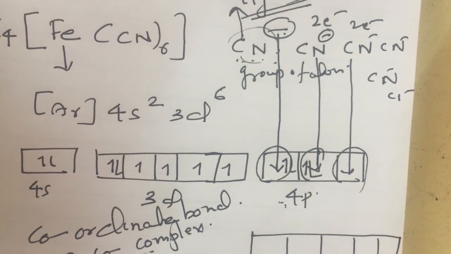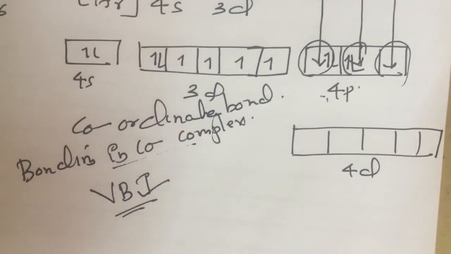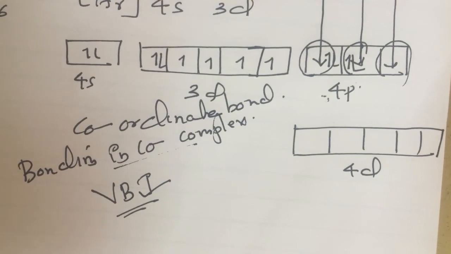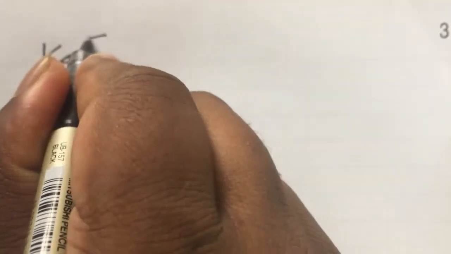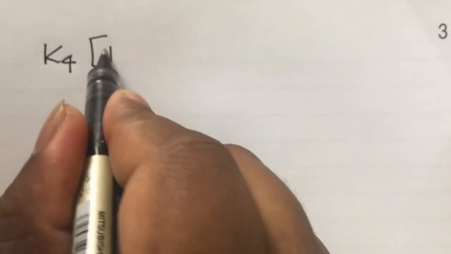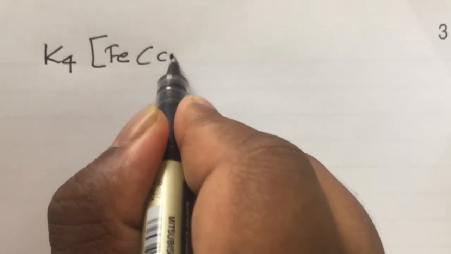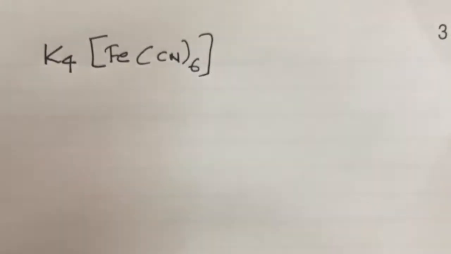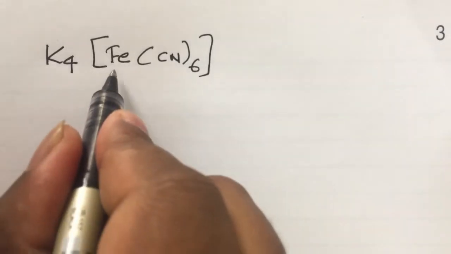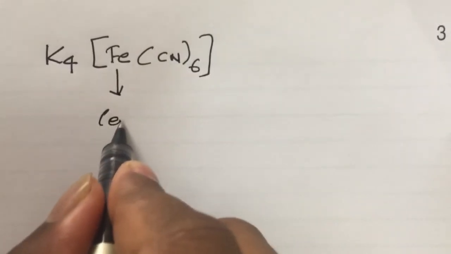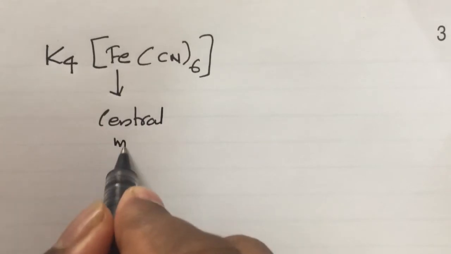Everything will be explained later in VBT. Clear? Okay, students. We started our explanation of coordination compounds using the example K4[Fe(CN)6]. Already I said Fe is called the central metal atom.